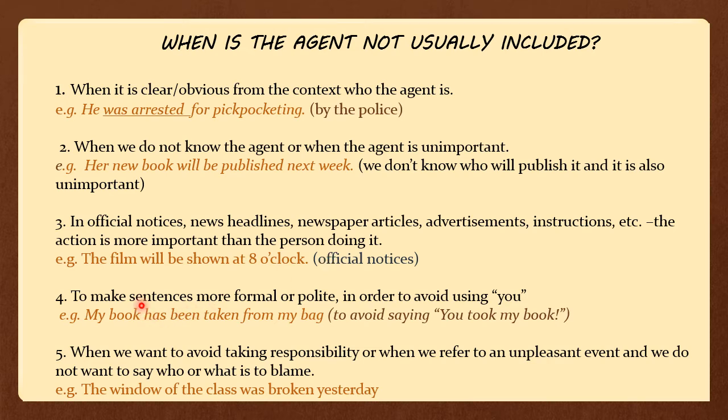The fourth case is to make sentences more formal or polite in order to avoid using you. For example, my book has been taken from my bag. In this case, I'm avoiding saying you took my book. I'm avoiding being impolite. The last case includes when we want to avoid taking responsibility or when we refer to an unpleasant event and we do not want to say who or what is to blame. For example, the window of the class was broken yesterday, and in this case I am not mentioning the agent because I do not want to blame someone.